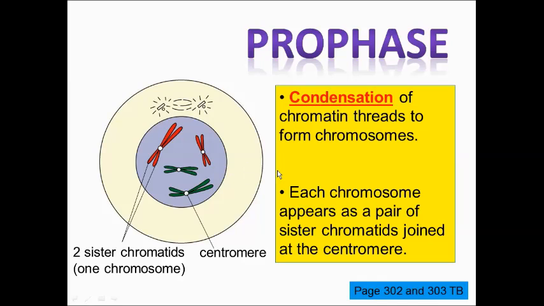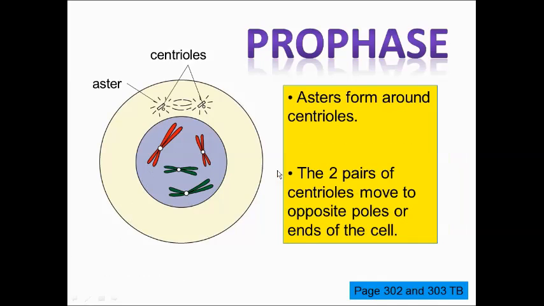Besides the condensation of chromatin threads, the centrioles that have divided during interphase also start to produce microtubules that radiate out from them, forming asters. Now, the 2 pairs of centrioles then start to move towards opposite ends of the cell. This pair of centrioles will move to this end, and this pair of centrioles will move to the other end, like this.